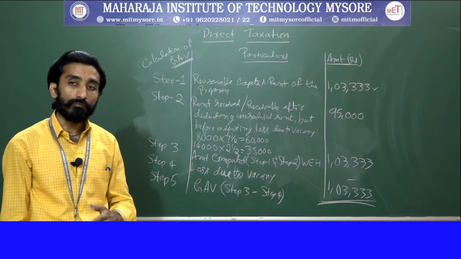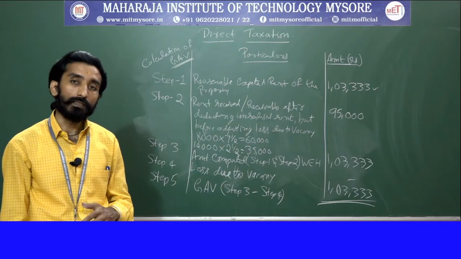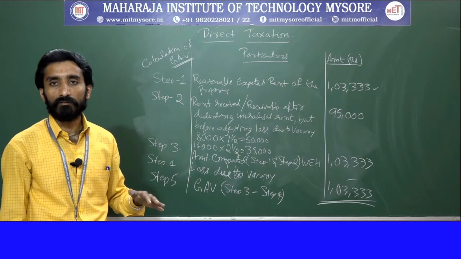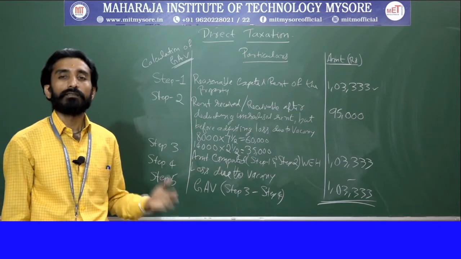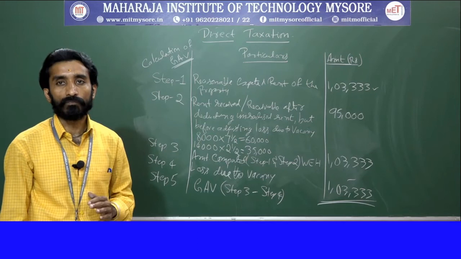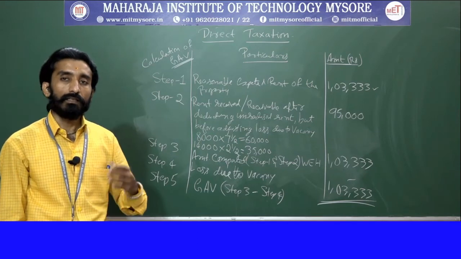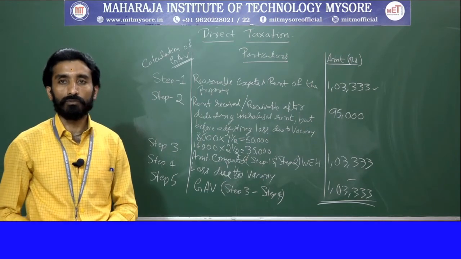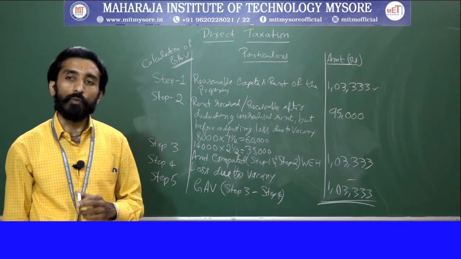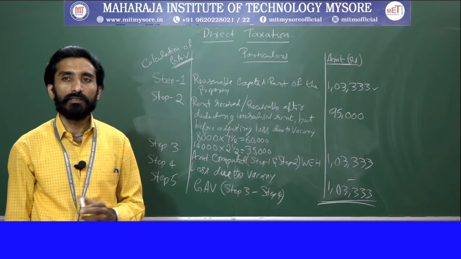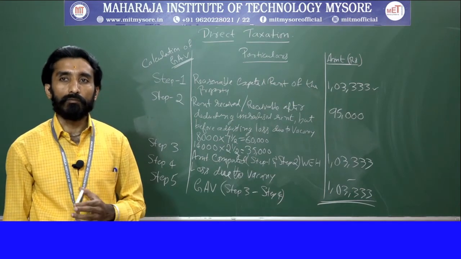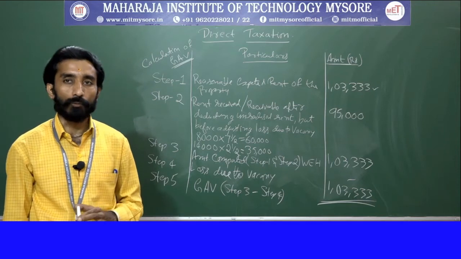Next, step 4 is loss due to vacancy, which will be considered. In this problem there is no information available, so we have taken it as nil. Step 5 will be your gross annual value, step 3 minus step 4. Is it clear? In your examination also they will be asking problems based on gross annual value. Normally 1 or 2 problems will be there. So we will solve one more problem with respect to gross annual value, right?